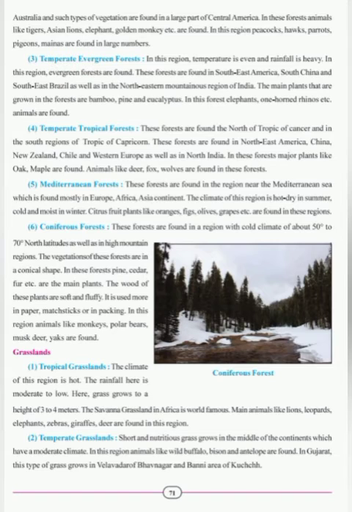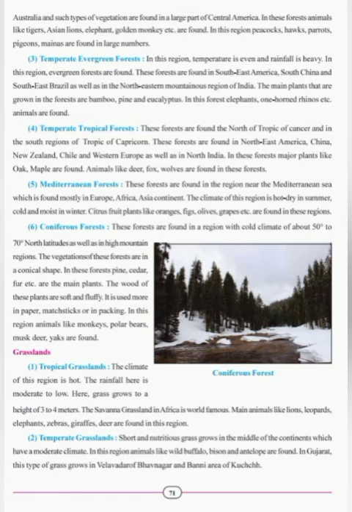Sixth kind of forest is coniferous forests. These forests are found in a region with cold climate of about 50 to 70 north latitudes as well as in high mountain regions. The vegetation of these forests is in a conical shape. In these forests, pine, cedar, fir, and many more trees are found. These are the main plants there. The wood of these plants is soft and fluffy. It is used more in paper, matchsticks, or in packing. In this region, animals like monkey, polar bears, musk deer, yaks, etc. are found.